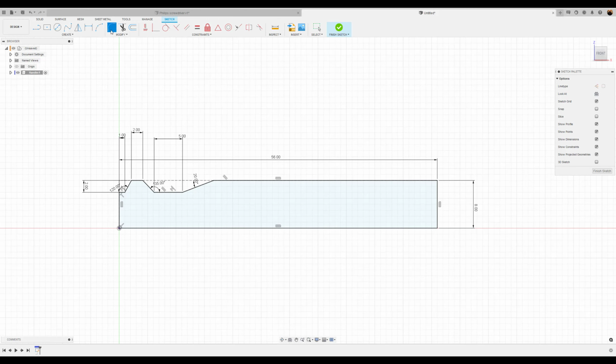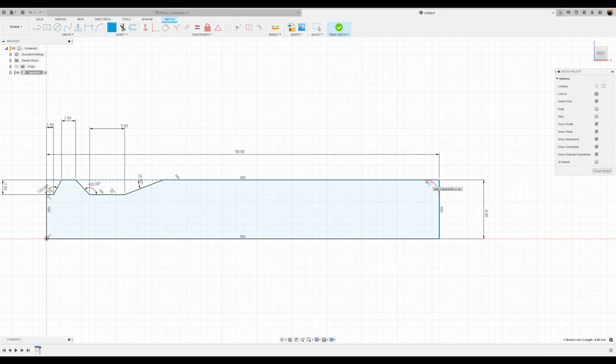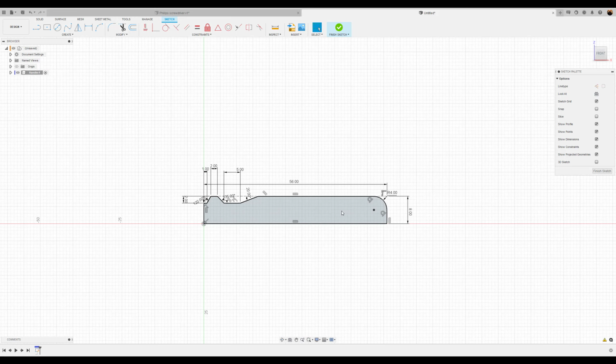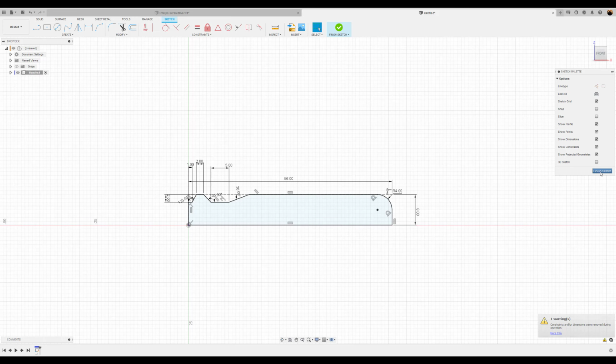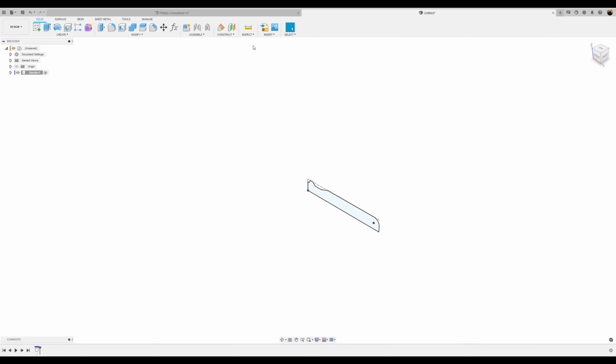Next, we're going to give it a fillet. And if you want to make sure that you're selecting the right line, just press and hold until you select the full line, not the dotted line. Click on it. We're going to give this a fillet of 4 millimeters. All right. We'll go ahead and finish the sketch.